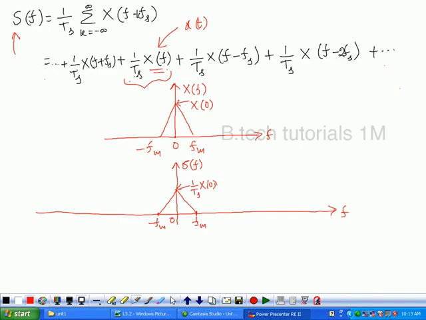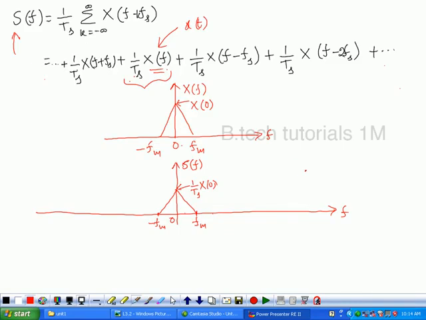This is one term. What is the next one? 1 by Ts into x of f minus fs. X of f minus fs is the shifted version. Where, see, x of f is centered at 0. X of f minus fs is centered at fs. Okay. So it will be shifted to fs. So what is fs here? See, fs may be here, fs may be somewhere here. So there is no relationship between fs and fm.